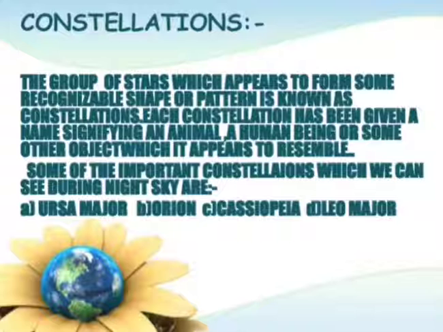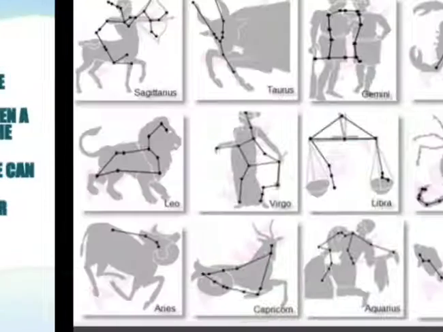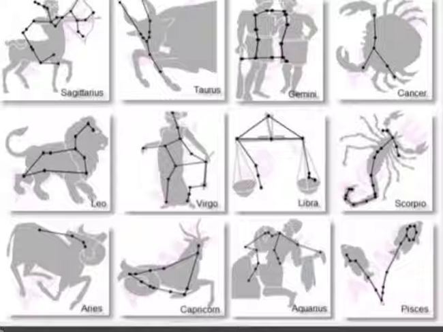Some of the important constellations which can be seen in the night sky are Ursa Major, Orion, Cassiopeia, and Leo Major. There are 88 constellations, but we are going to study only some in our chapter. You can see these are the formations of stars. These are the constellations showing you different shapes.